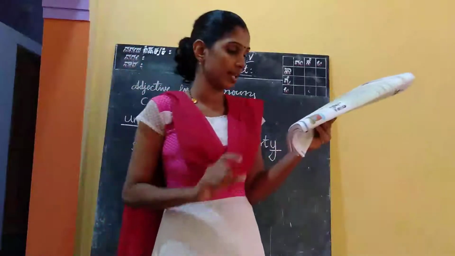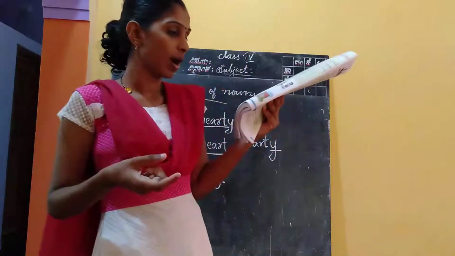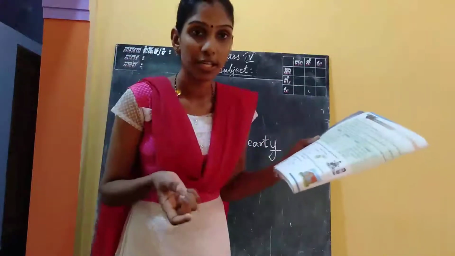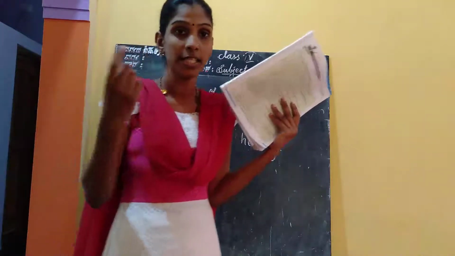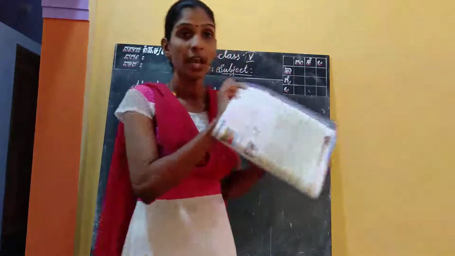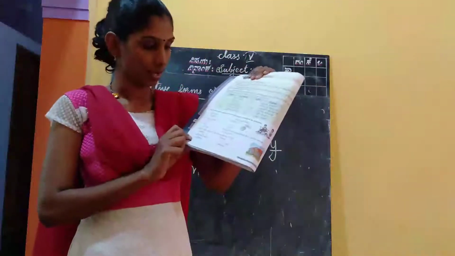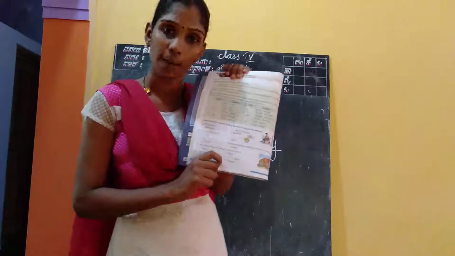Rainy is the answer. Next, their new house is dash brown. Yellowish or yellowic? Yellowic is not there, right? I haven't heard that word. What do we have to fill in? Yellowish. Their new house is yellowish brown.